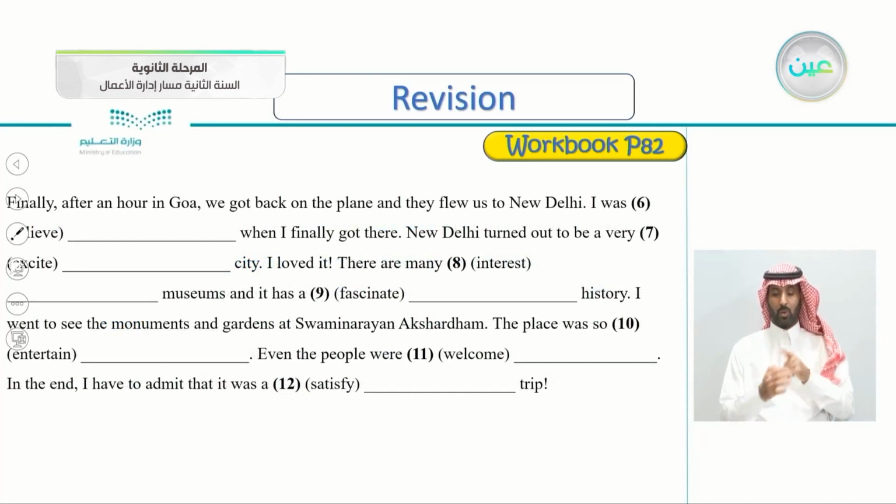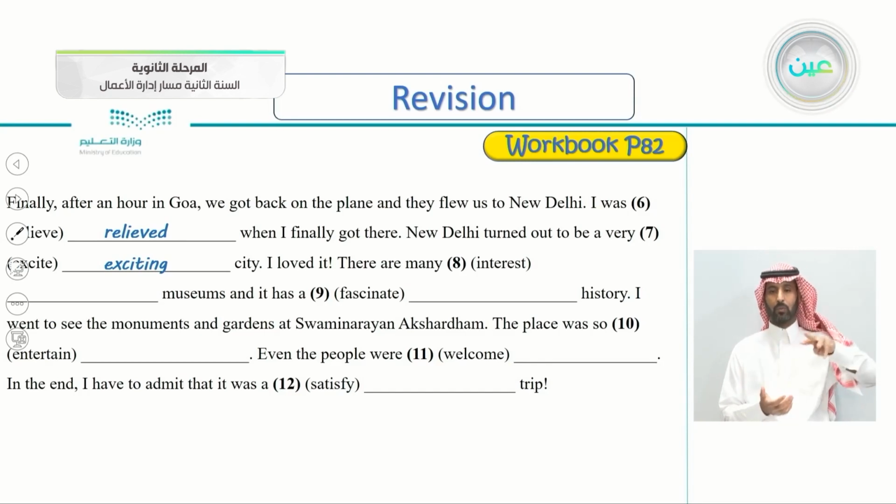Finally, after an hour in Goa, we got back to the plane and they flew us to New Delhi. I was what? He's describing how he feels. So I was very good. I was relieved when I finally got there. New Delhi turned out to be a very exciting city. So he's describing a city. Very good, exciting. He doesn't describe how he feels here. He's describing the source of the excitement, which is the city of New Delhi. Again, New Delhi turned out to be a very exciting city.